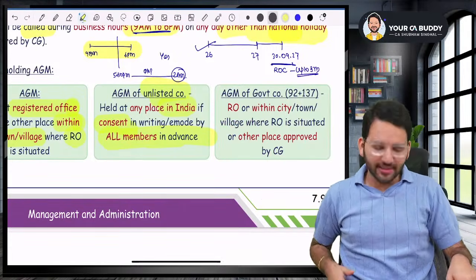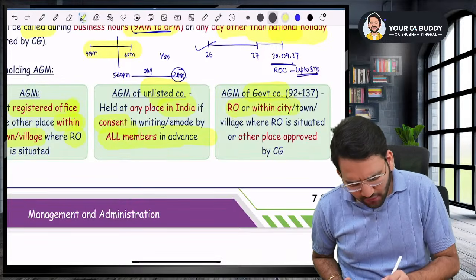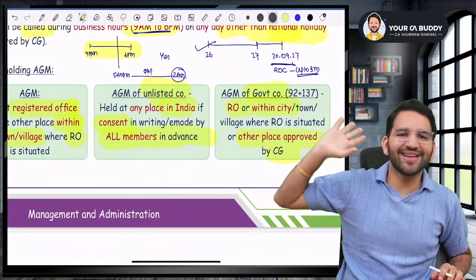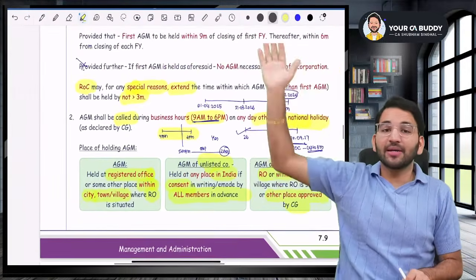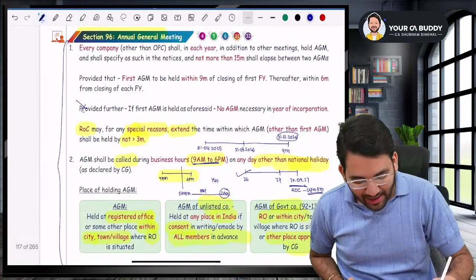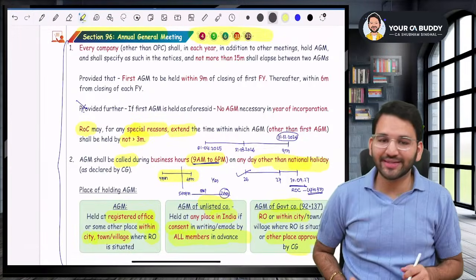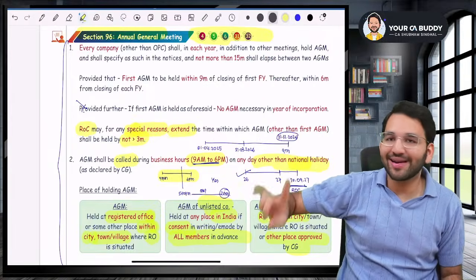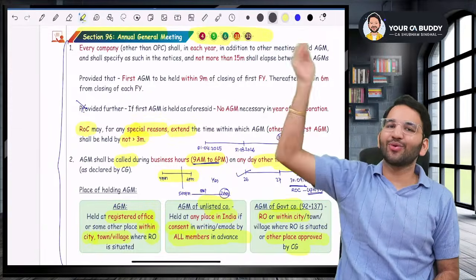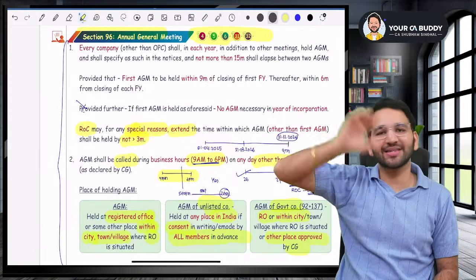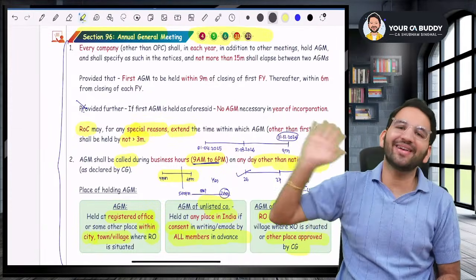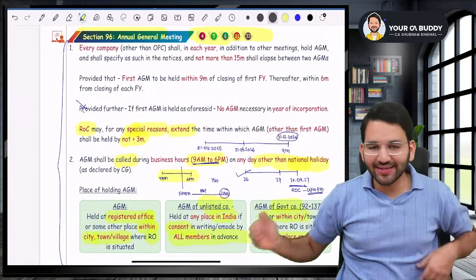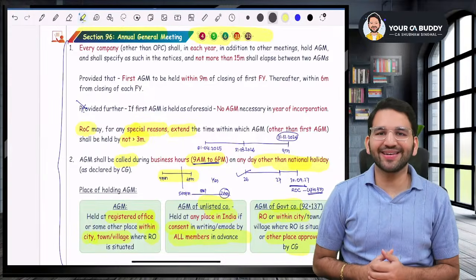And what about government companies, sir? Government company can hold it in the registered office or within the city or any other place as approved by CG. CG may decide any other place. This is for government companies. But this is the provision of annual general meeting and which is very frequently asked in your exam. This is the best part of this book, sir. All the concepts are linked to the question bank. So you can just go to the question bank and check these questions and you'll be done with this section completely. I told you that as per section 96, this is how you will conduct your AGM. Is that clear, sir? Yes, sir.